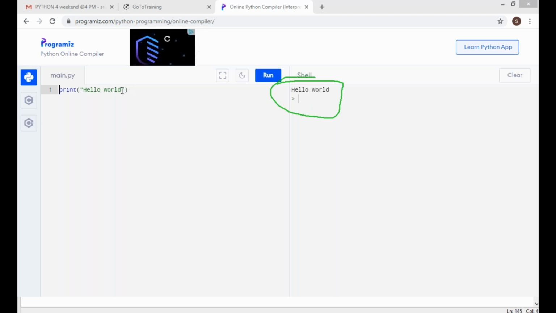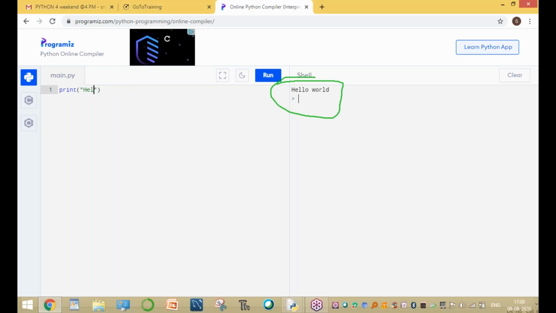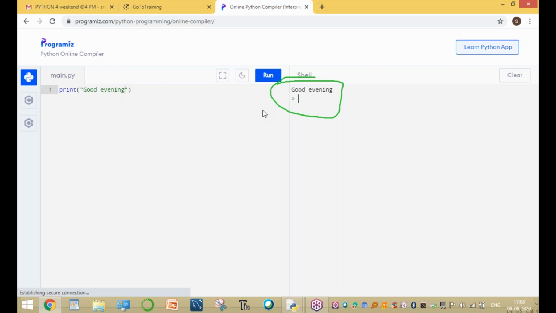For example, if we want to change the output, print good morning or good evening, and click it. The output is the good evening message.